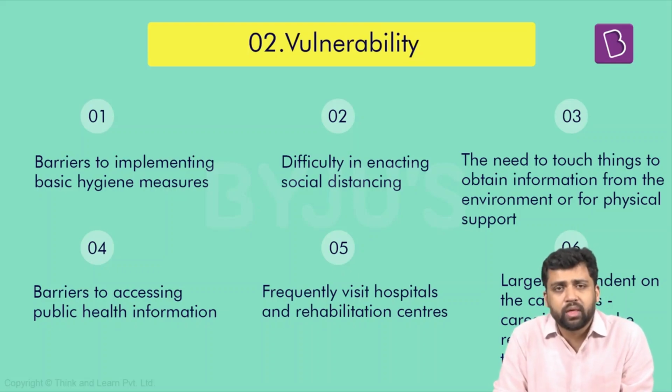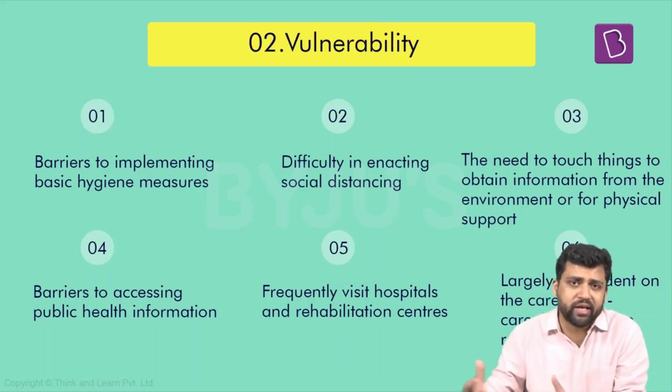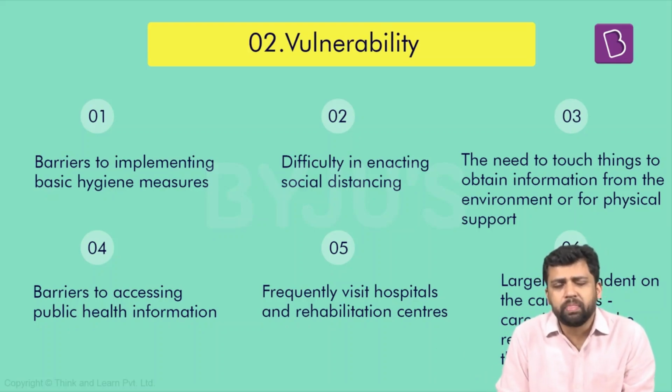Apart from that, sometimes to access information, people with disabilities might have to touch things. I mean, let's say there is a person who has visual impairment. How do you get information? By reading braille text. So again, you have to touch other things. And sometimes for physical support also you have to touch things. For example, someone who has lost his limb might require some sort of support. So when you have to touch different things, it also puts you at greater risk of contracting the virus.